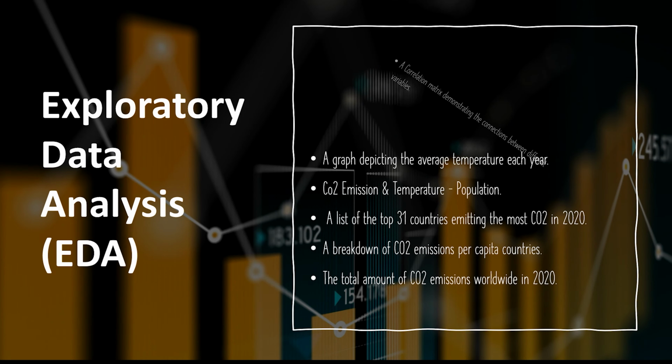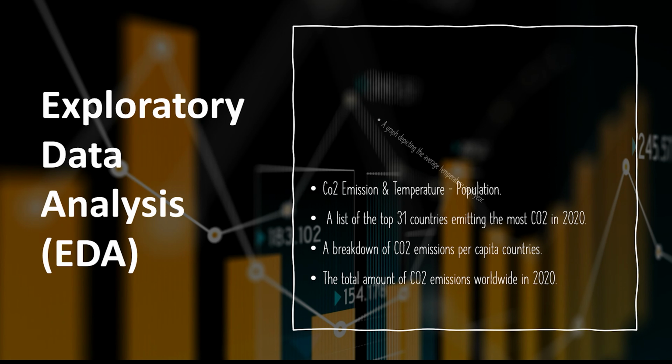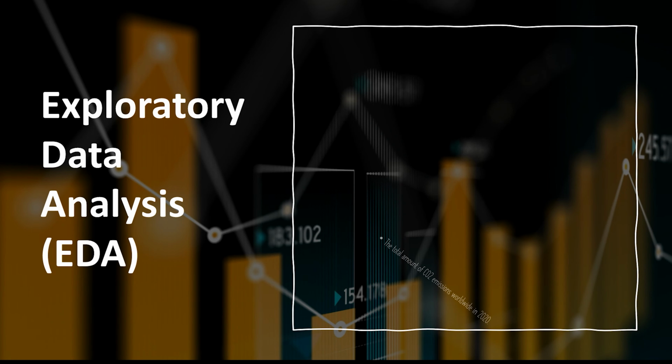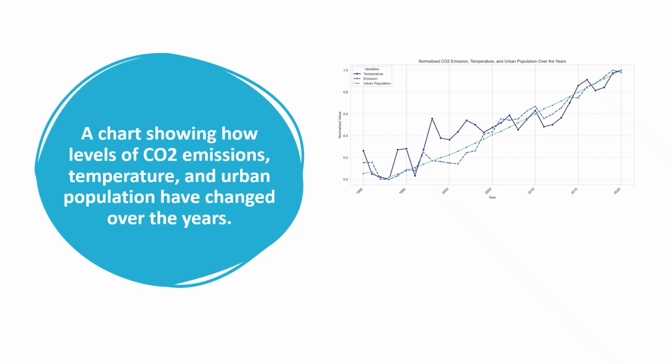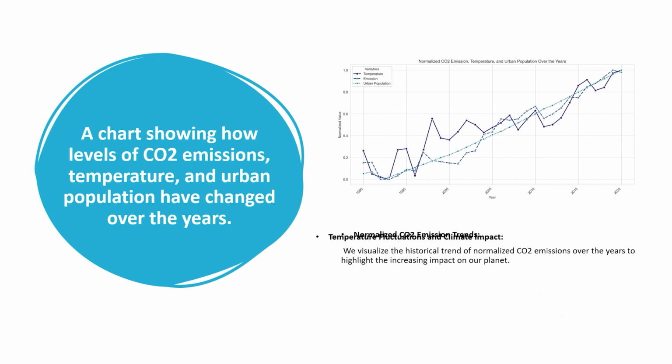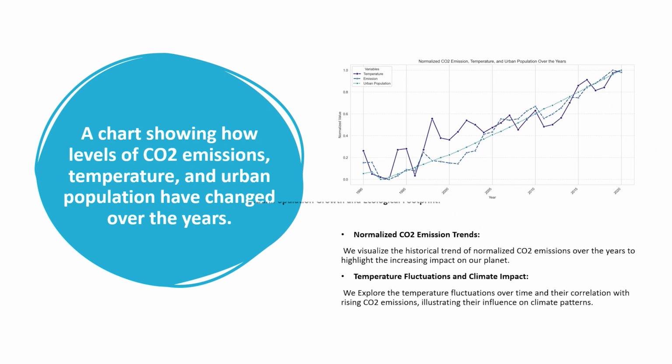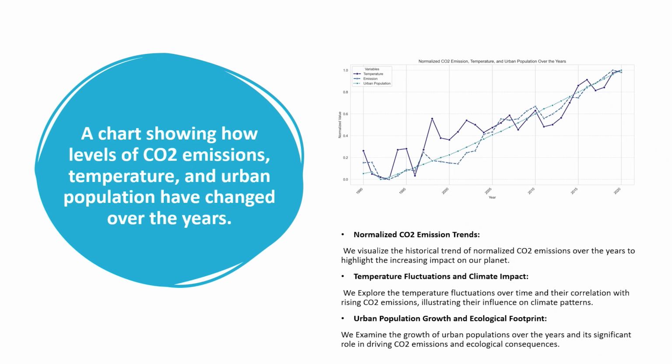Exploratory data analysis. Our exploratory data analysis is a window into the trends and patterns hidden within the data. We'll uncover fascinating insights by visualizing CO2 emissions, temperature variations, and urban population trends. CO2 emission over the years. Behold the captivating line chart showcasing the trends in CO2 emissions, temperature variations, and urban population over the years. It offers a holistic view of the changes and relationships between these critical factors.